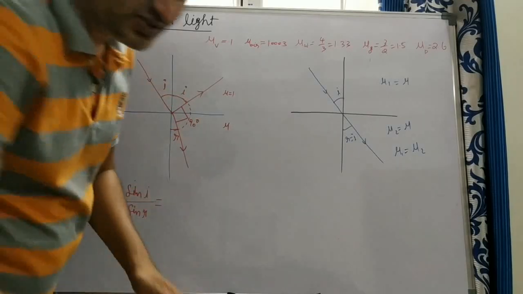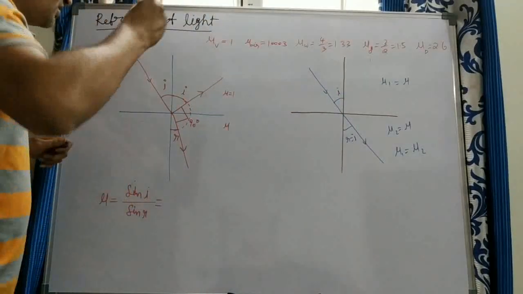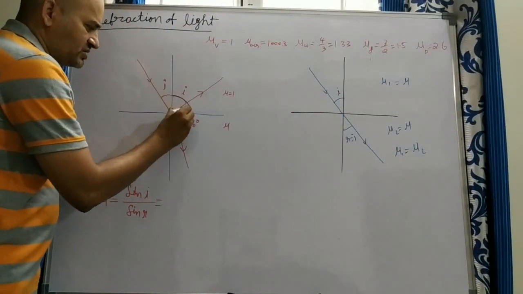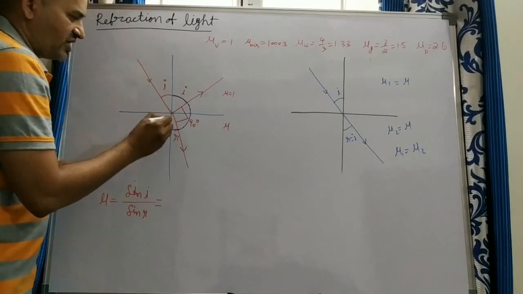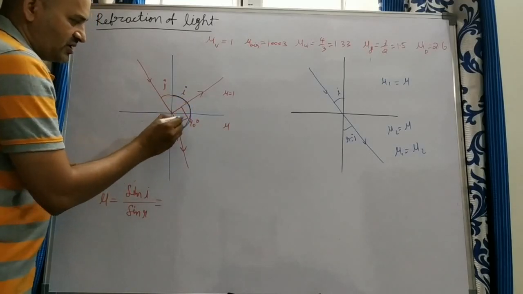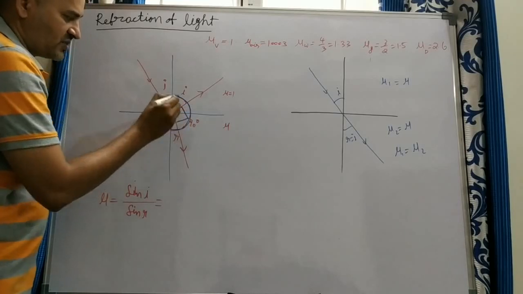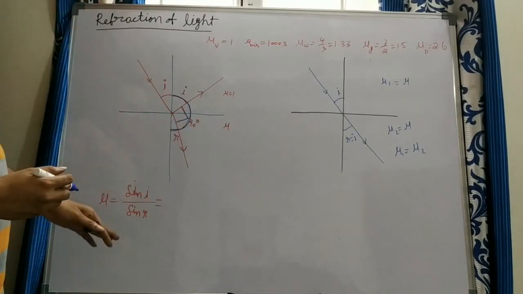This total angle is 180. In that, 90 is gone, and the remaining I plus R is equal to 90.